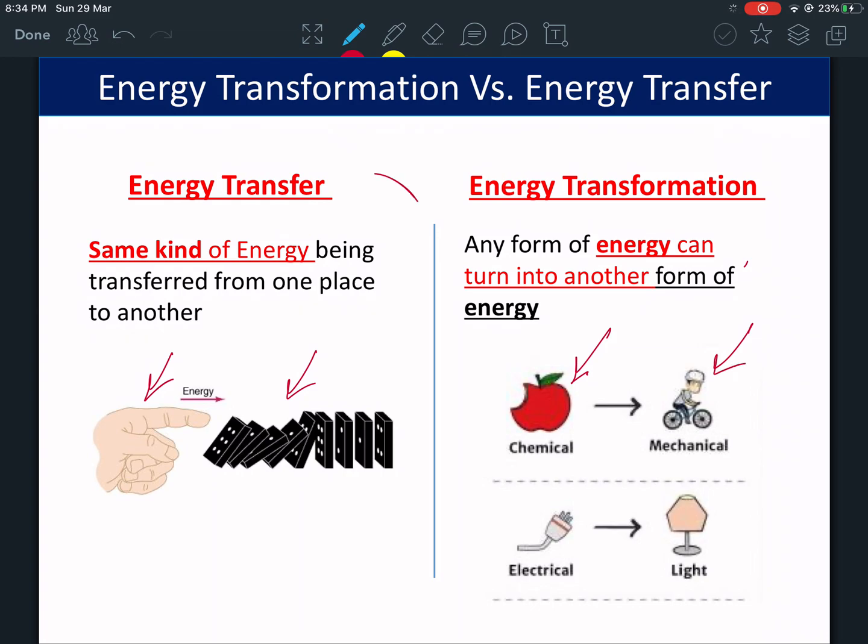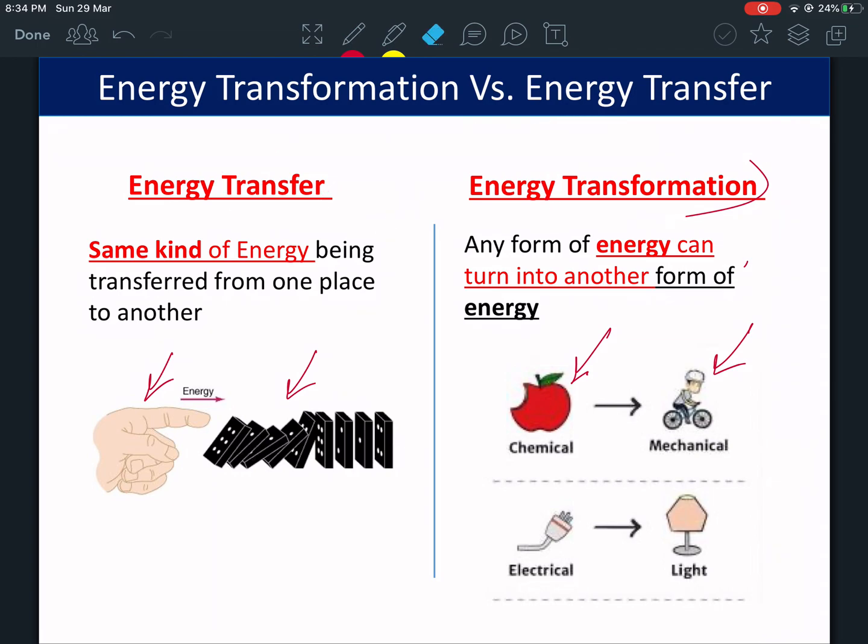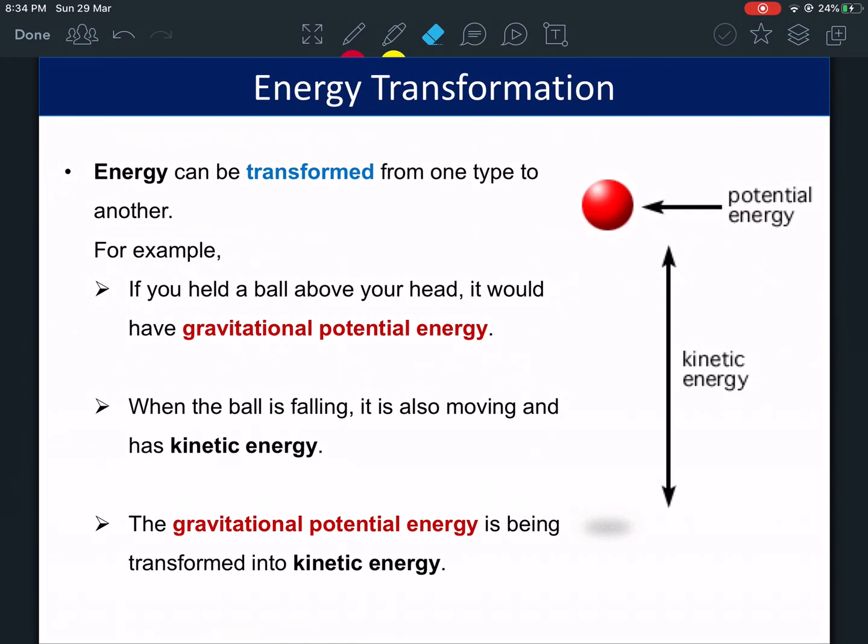So there is a difference, and they are not the same. These two words are very different. You need to remember that, because most of the things that I'm going to bring in worksheets and later on quizzes and Nearpod quizzes are going to be about this. So make sure you understand it very well.